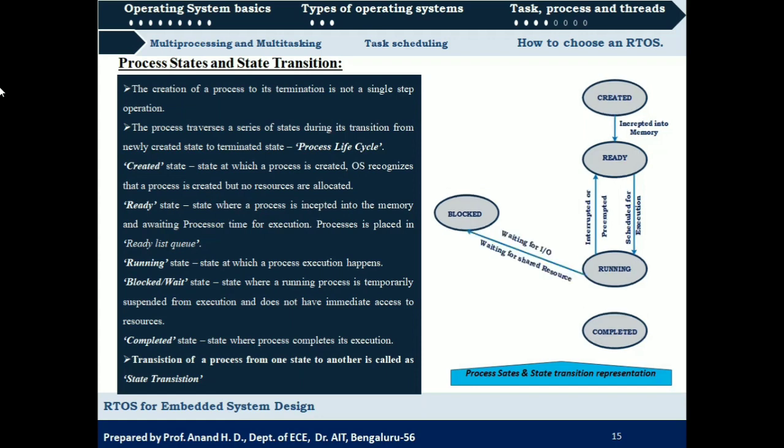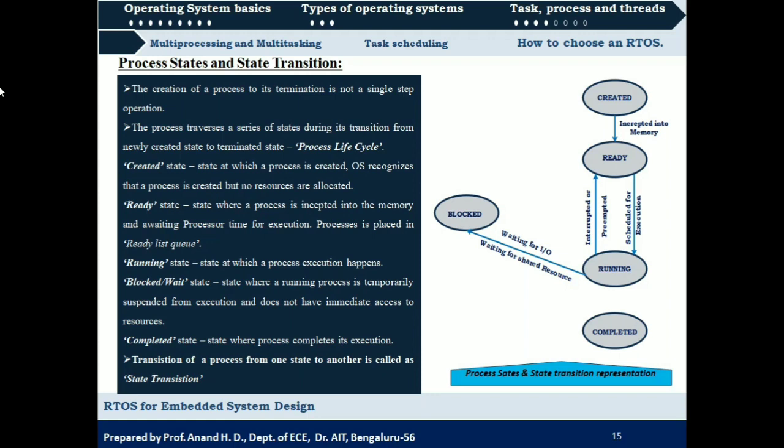And next is the state transition from running state to block state. A process will be executing, and there may be a requirement of certain input from one of the input devices. That input is not available at that instance of time.